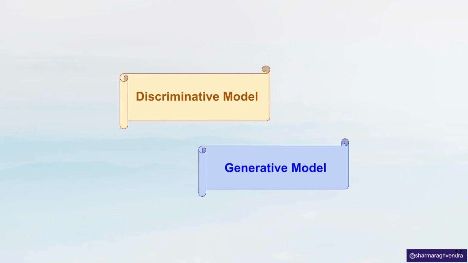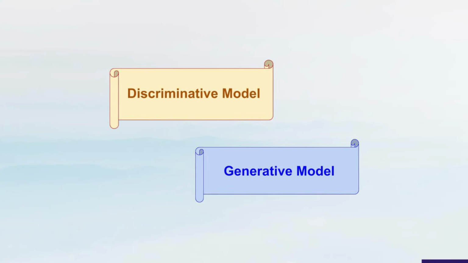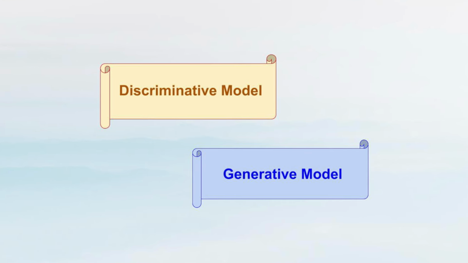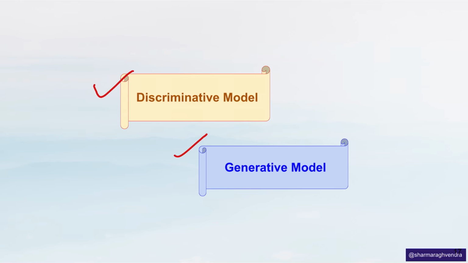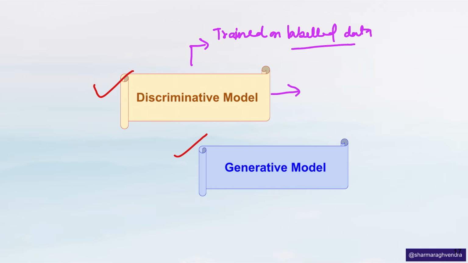Deep learning models, or machine learning models in general, can be divided into two types: generative and discriminative. Discriminative models are trained to classify or predict outcomes, like deciding whether an image is of a cat or a dog, or whether an email is spam or not. Basically, those discriminative models are trained on labeled data, so they can work on differentiating between this or that.